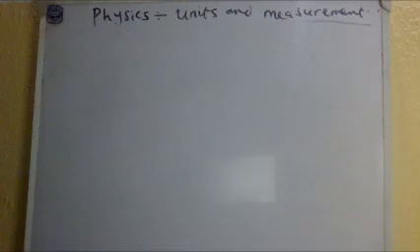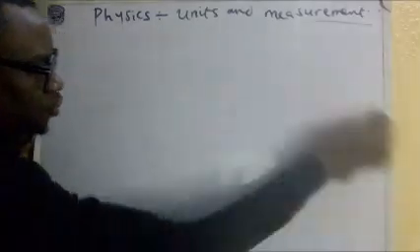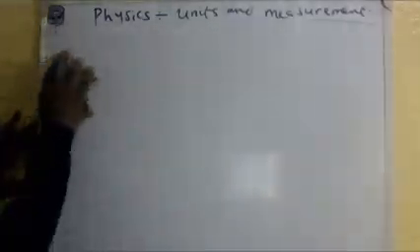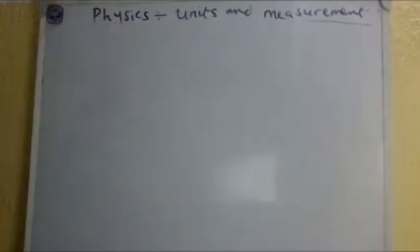Then let's go to the next one, mass and weight. What is the difference between mass and weight? Mass is the quantity of matter or material in a substance, while weight is the attraction, the pull of that matter towards the ground, towards the earth.